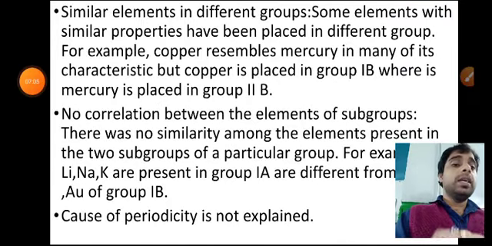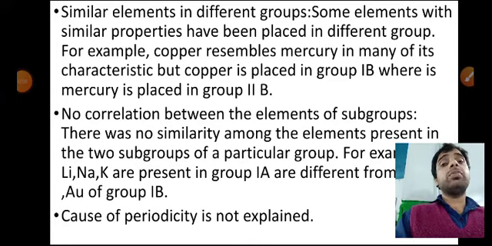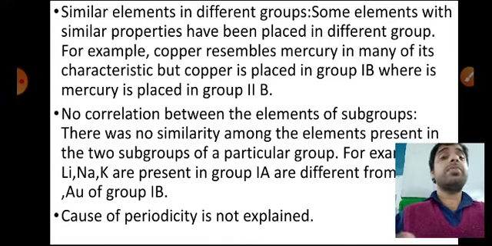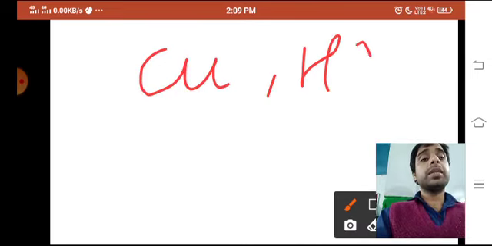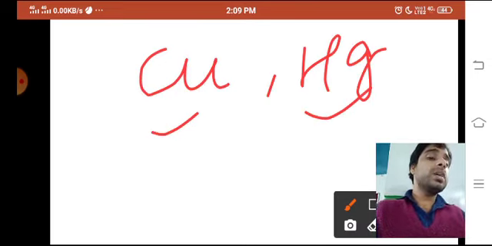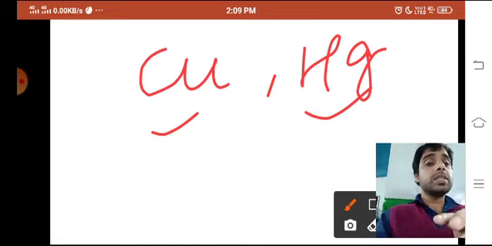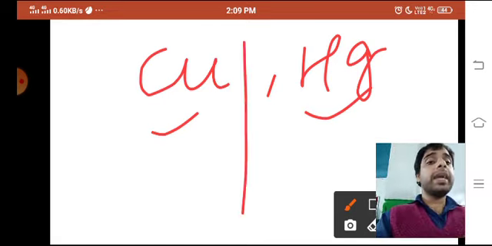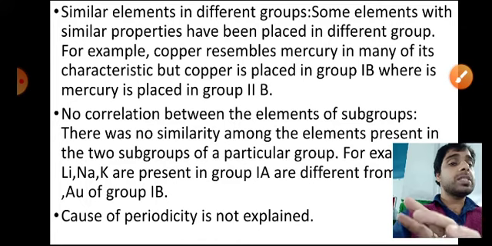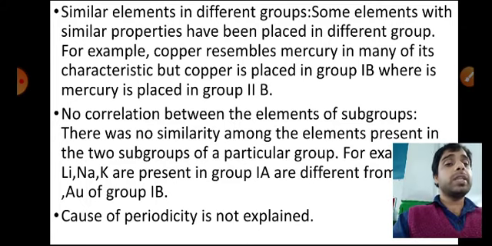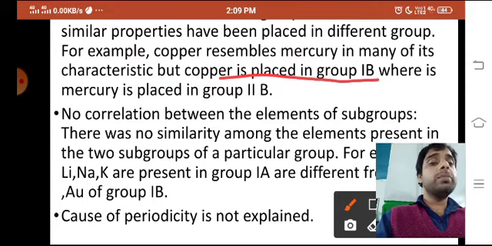Then you can see the next limitation, which was similar elements in different groups. If I talk about copper and mercury, both resemble in many properties, but in Mendeleev's periodic table they were placed at separate places. Here you can see copper is placed in group 1B and mercury is placed in group 2B. So this one was the biggest problem.